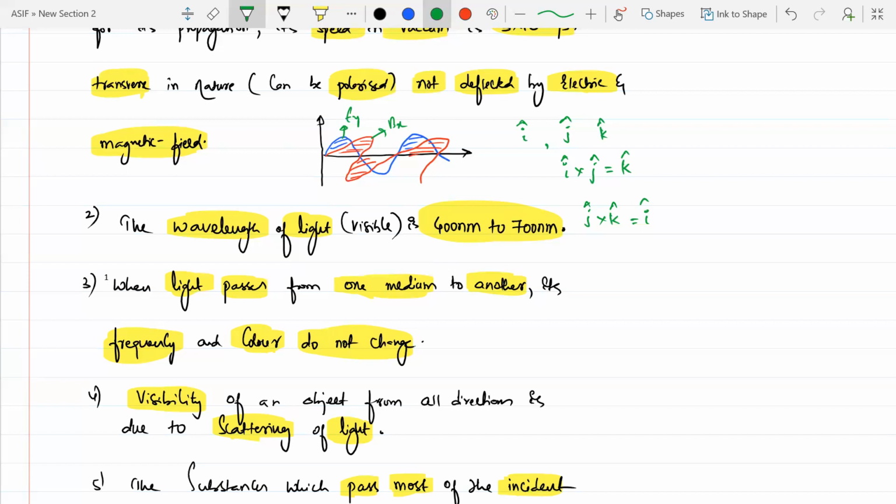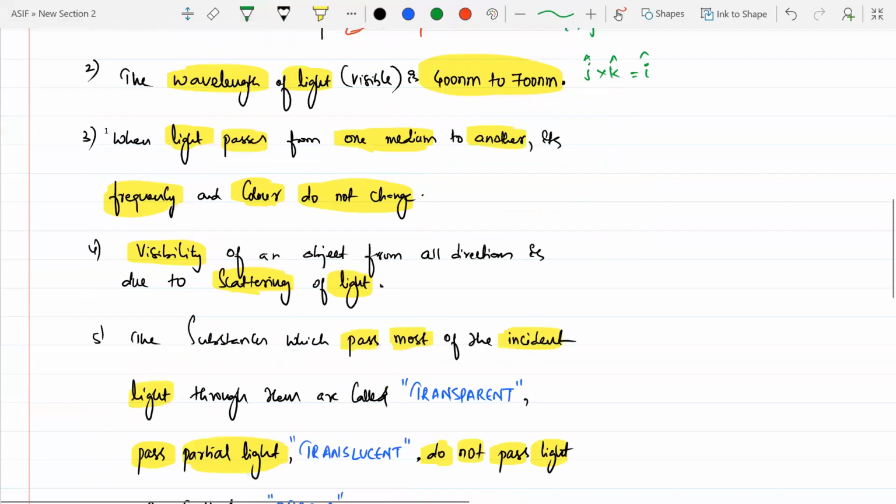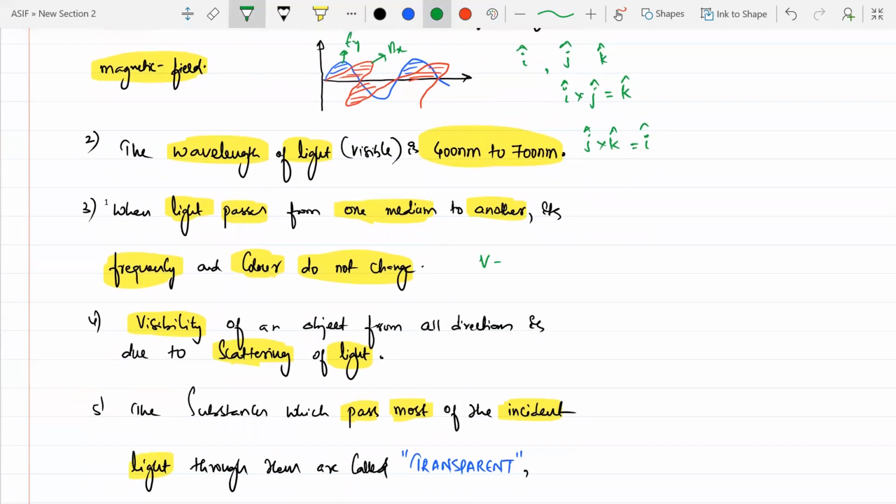So whenever light passes from one medium to another medium, like air to water, water to kerosene, kerosene to glycerin, glycerin to air, anything, frequency is not going to change and color is not going to change, but velocity will change and wavelength will change. Velocity v is equal to n into lambda. This will come in the wave chapter, beta. But right now remember, v is the wave velocity, n is frequency, lambda is wavelength. If frequency is constant, then v is directly proportional to wavelength, beta.